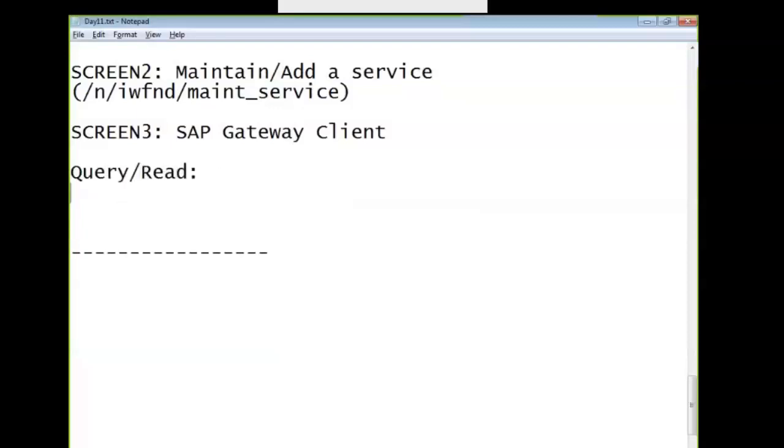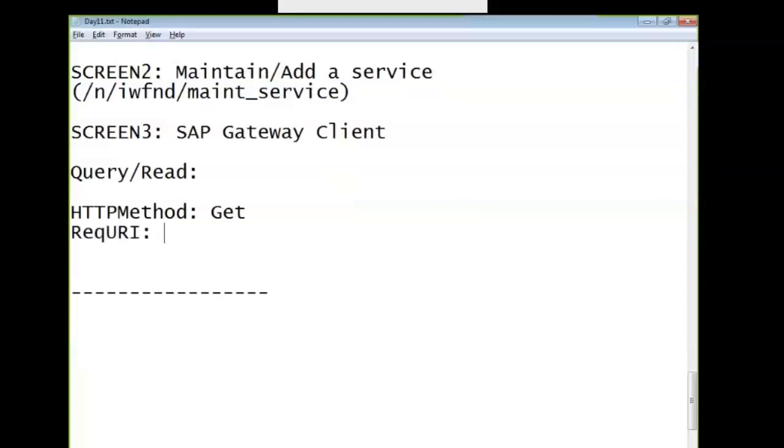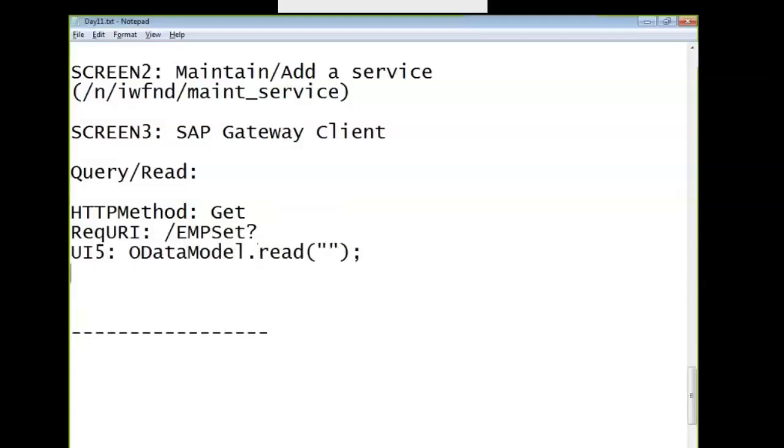For the query and the read operation, the HTTP method for our service is the GET method, and in the request URI, we are passing the EMP set directly. So in UI5, the equivalent method is OData model dot read.